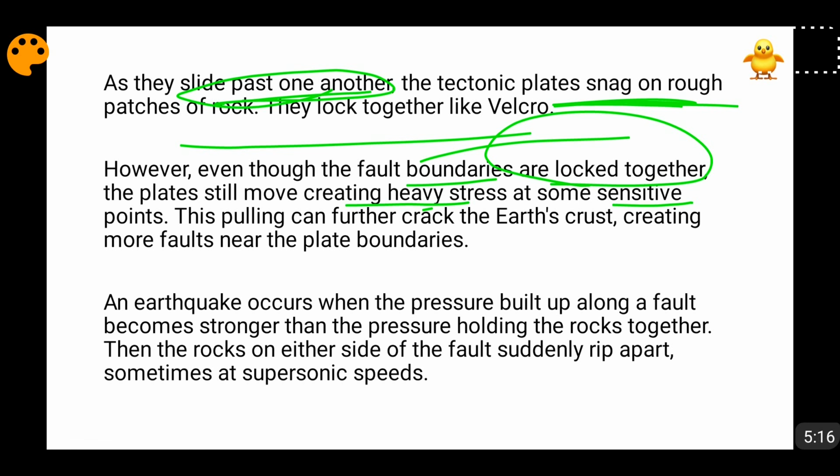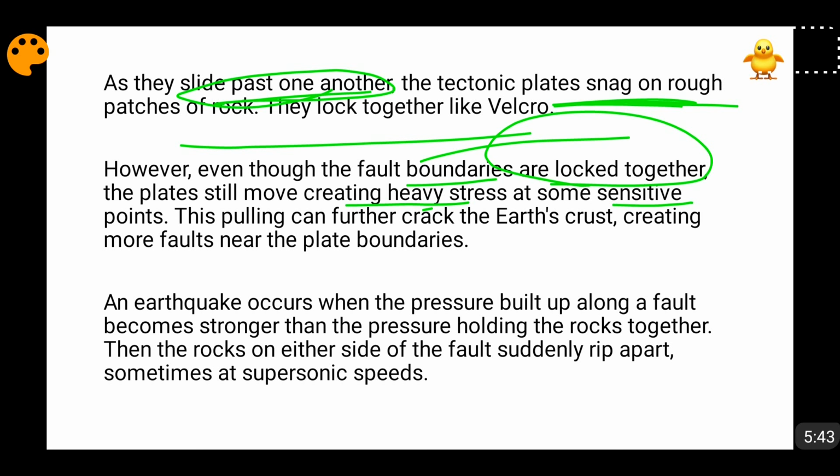Then when that lock gets ruptured, a lot of pressure and energy is released at that point, and that point is the hypocenter. That point is the focus at which the pressure and energy is released in all directions. And the very first point on the earth surface where that energy will reach is the epicenter, because the epicenter is directly vertically above the hypocenter.